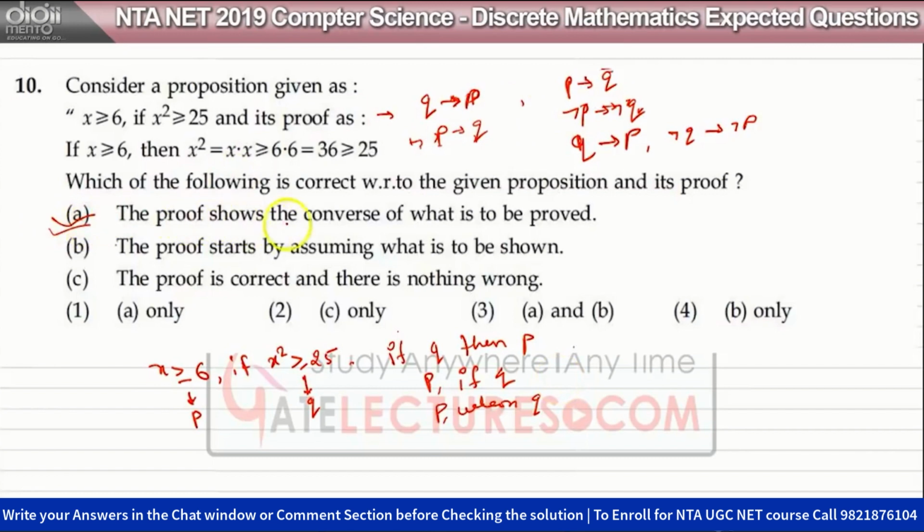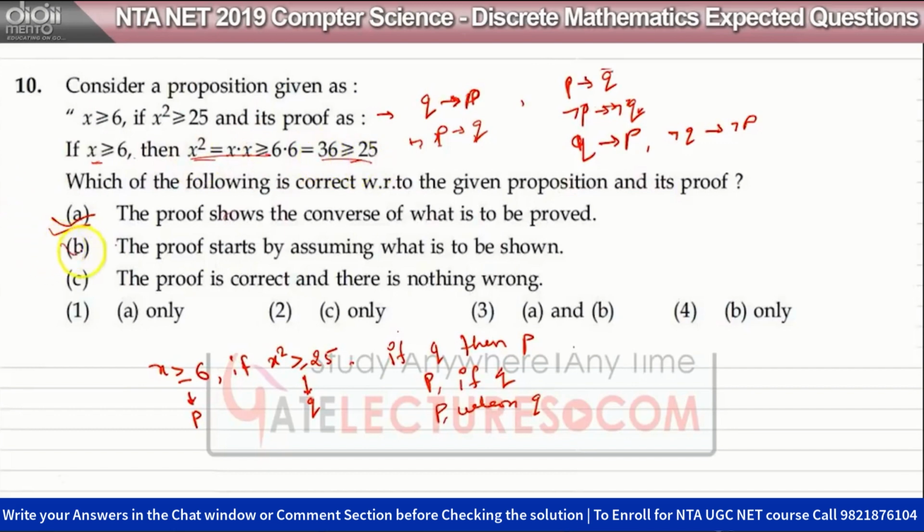The proof shows the converse of what is to be proved. We have to prove this and this is your proof, so this is the converse of this. The proof starts by assuming what is to be shown. We have to show this, and in the proof we are using this: x greater than or equal to 6. We are proving using the sentence itself. This is to be proved and this itself is used in the proof. Okay, you can see it like this.